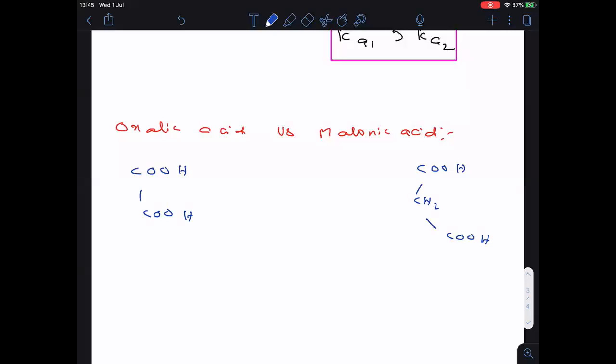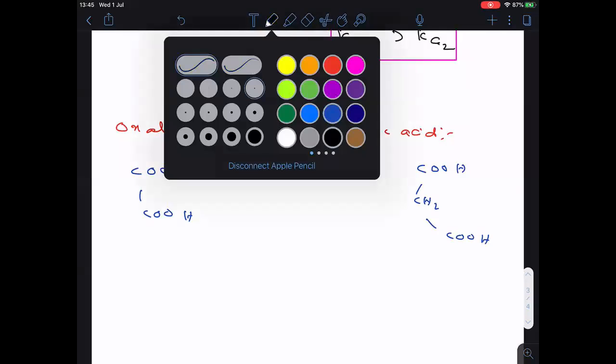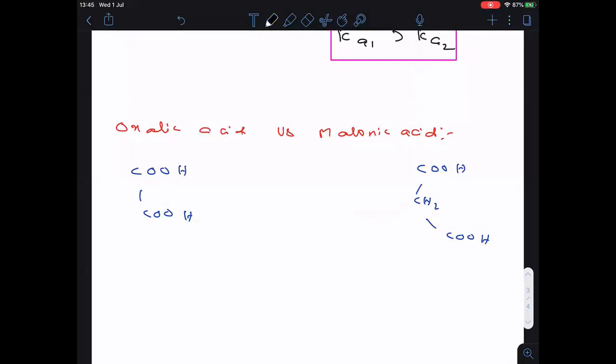Now, here once you see, everyone knows, with respect to one COOH, the other COOH acts as what? Minus I group, as I told you in the previous case also. Similarly, here also, with respect to one COOH, the other will act as minus I. But here, the distance between them is more. Here, the distance is less, you see. You know, the inductive effect is distance dependent. Clear?